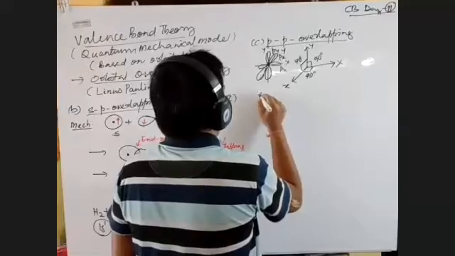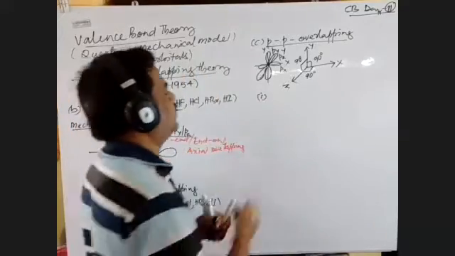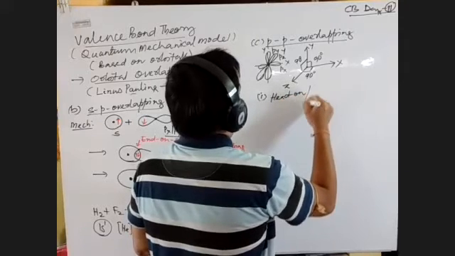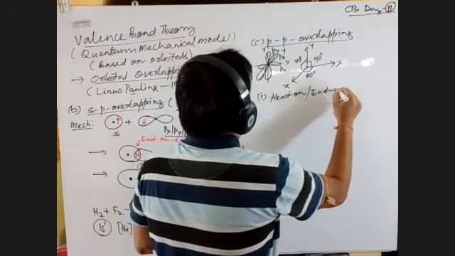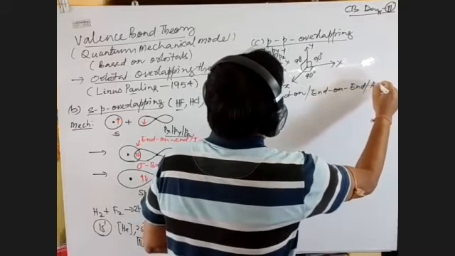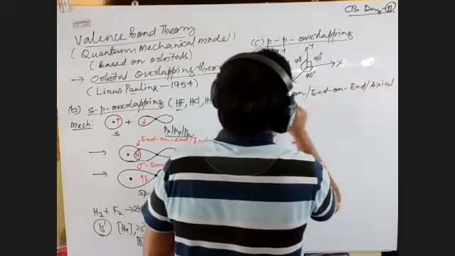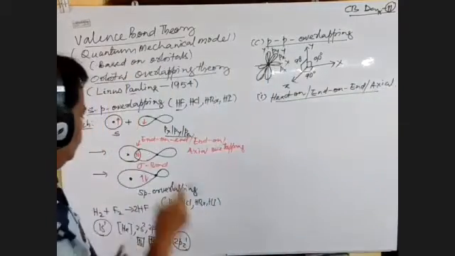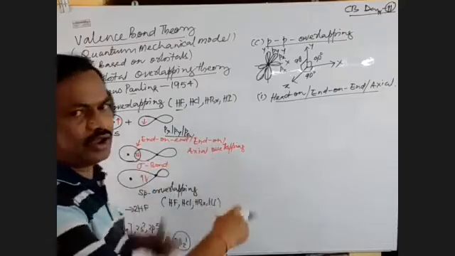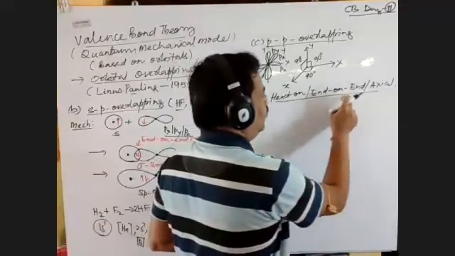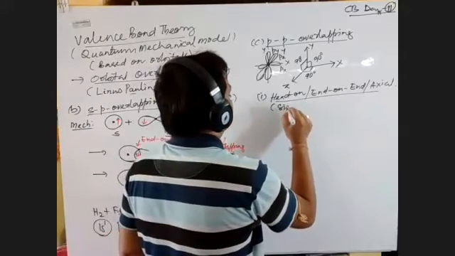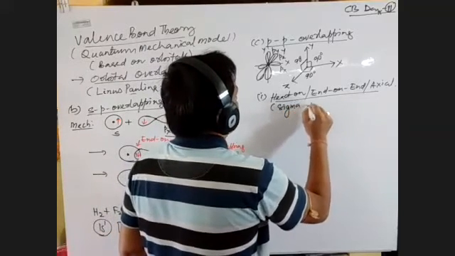One overlapping can take place that is called head-on overlapping, or end-on-end overlapping, or axial overlapping. This is one of the options. So one orbital is overlapping with another orbital head-on, end-on-end, or axially, which results in the formation of a sigma bond.